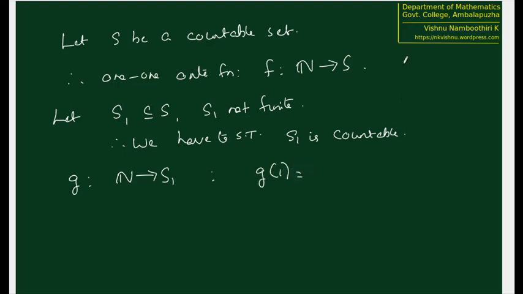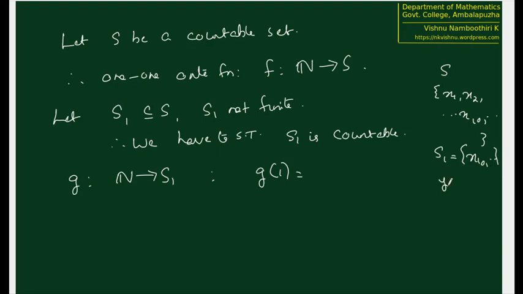G of 1, see, suppose that the elements in S, which is countable, are x1, x2, etc., x10, etc. Suppose that S1 we are starting with x10, etc., because it's a subset. So for x10 we have to give the least label. So we will rename x10.